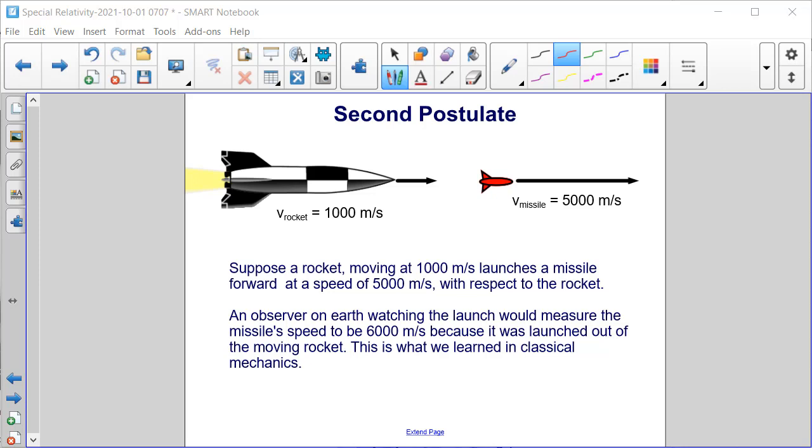All right, so let's look at this a little more closely. Suppose a rocket, right here we have a rocket moving at 1,000 meters per second, launches a missile forward at a speed of 5,000 meters per second with respect to the rocket. So you can see this vector is 5 times the length of the first. Okay. An observer on Earth watching the launch would measure the missile's speed to be 6,000 meters per second because it was launched out of the moving rocket. This is what we learned in classical mechanics.